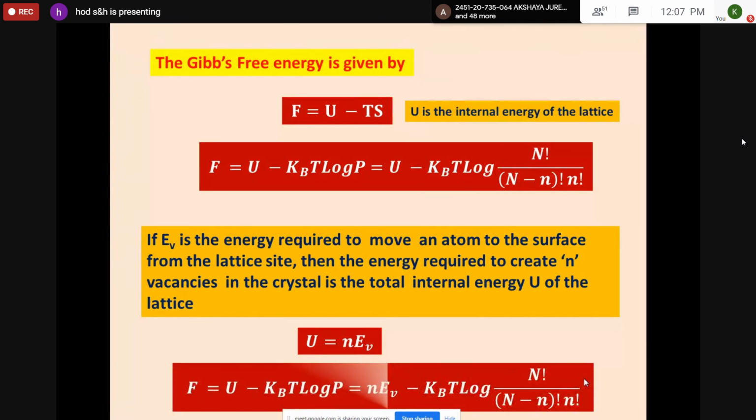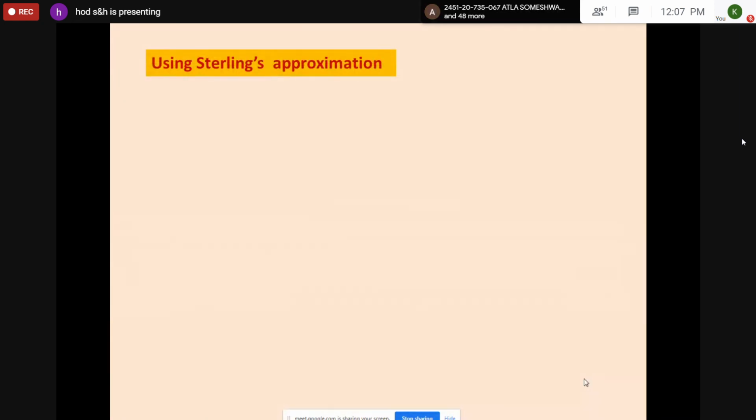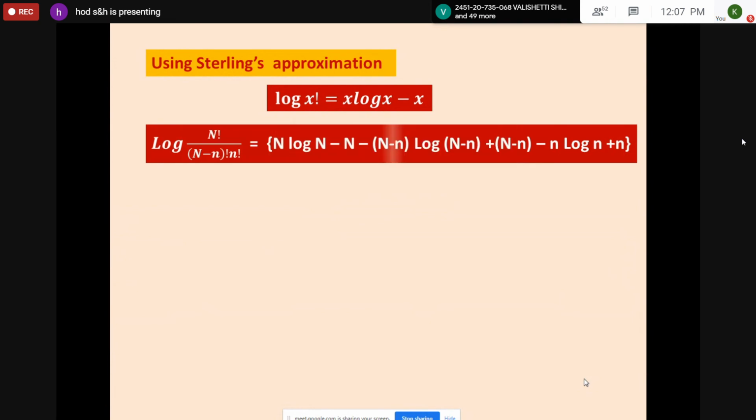So finally, the Gibbs free energy is represented by nE_v minus k_B T log of N factorial divided by (N minus n) factorial times n factorial. So this is the equation for the Gibbs free energy. Now we should apply Stirling's approximation. If x is large, then log x factorial is equal to x log x minus x. The same we are applying here.